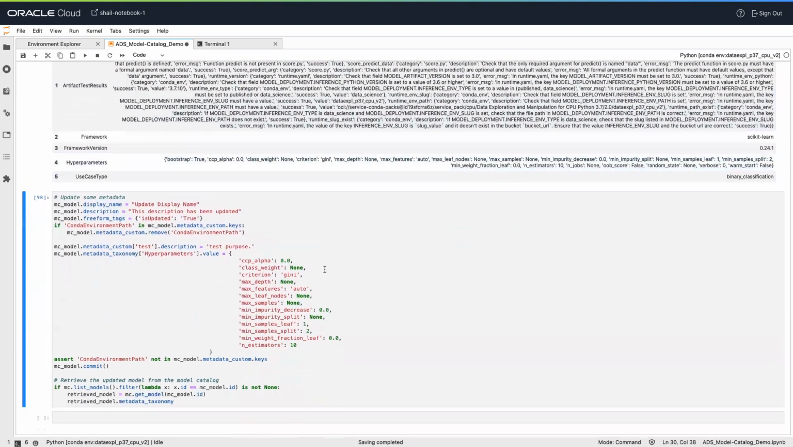Updating the metadata. Model artifacts are immutable, but metadata is mutable. Metadata attributes can be updated in the model object. However, those changes aren't made to the model catalog until you call the commit method. Only the display name, description, freeform tags, defined tags, metadata custom, and metadata taxonomy can be updated.